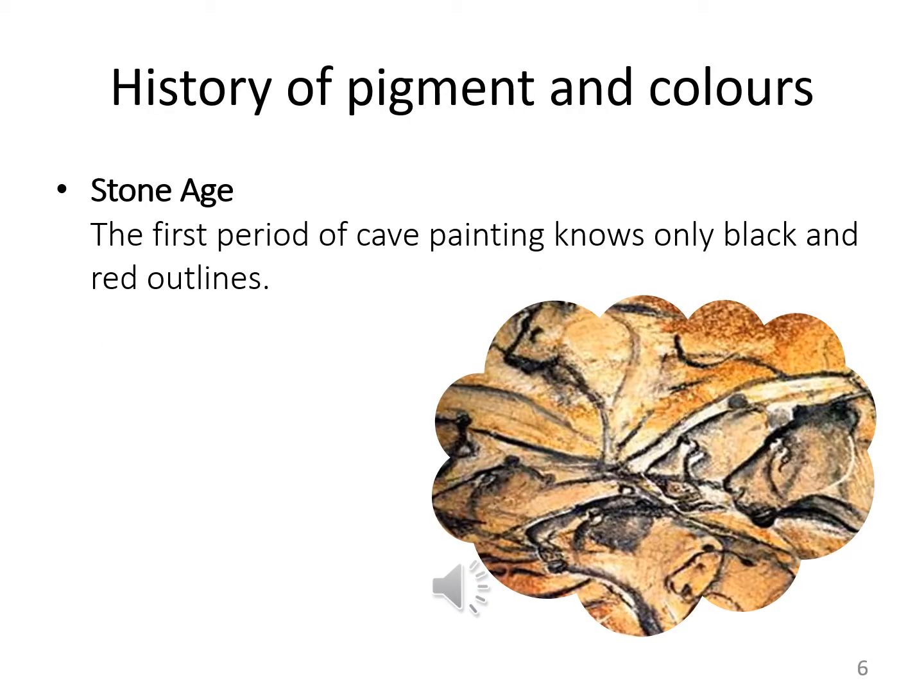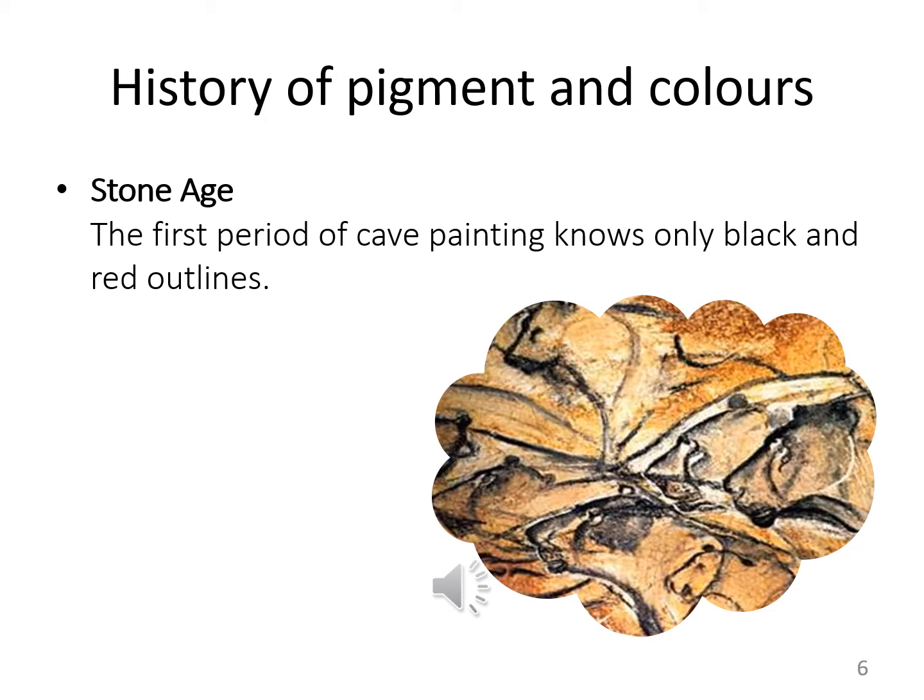History of pigments and colors. So what is the history of pigments and colors? Stone Age. The first period of cave paintings known only black and red outlines.